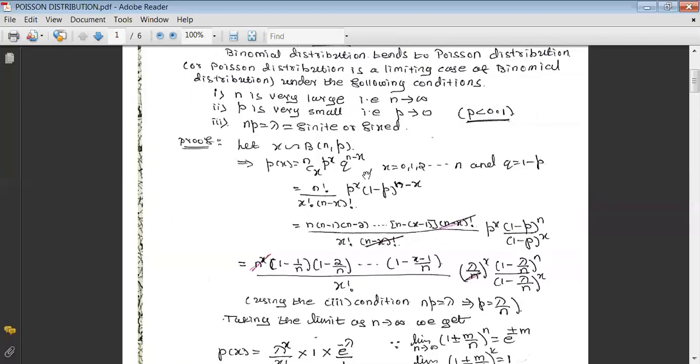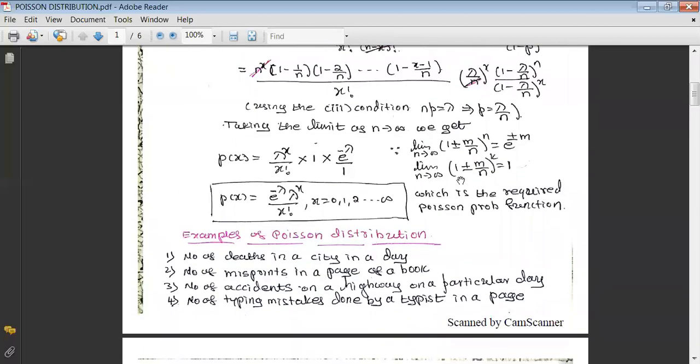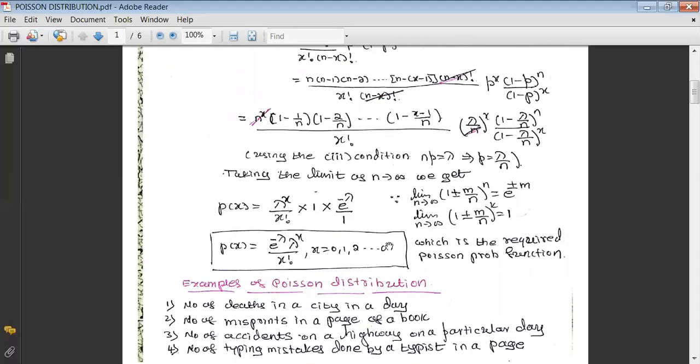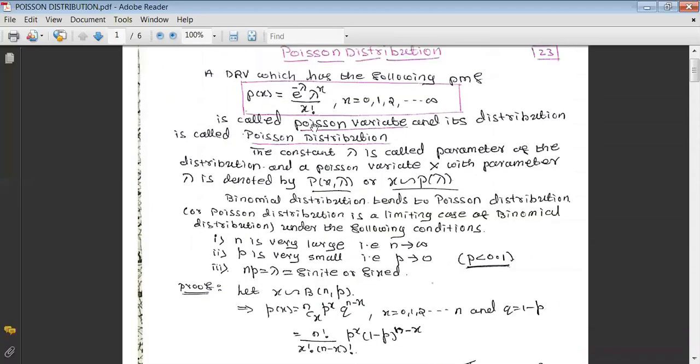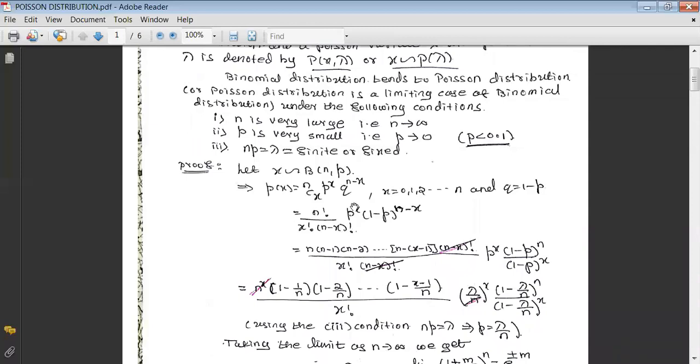And once you recall the range, meaning the set of permissible values of x, the range of binomial will be x equal to 0, 1, and so on up to n. But here we are taking the limit as n tends to infinity. That's why it will be x equal to 0, 1, and so on up to infinity. Therefore, this will be the required probability function of Poisson, which is derived from the binomial by applying these conditions.